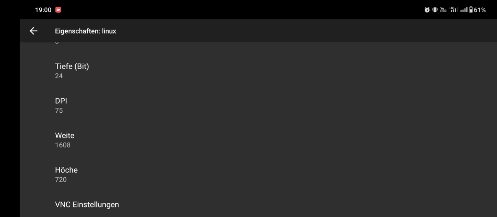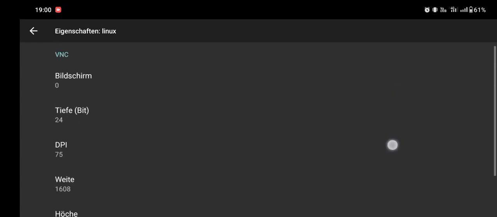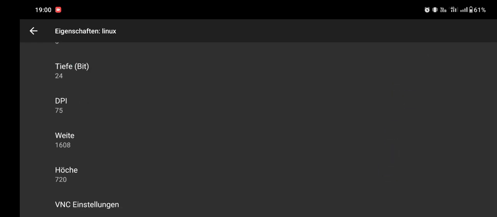And if you just use the resolution, it should be no problem. So just lower it a bit, or I mean, if you would use an external display, sure, take your full resolution.